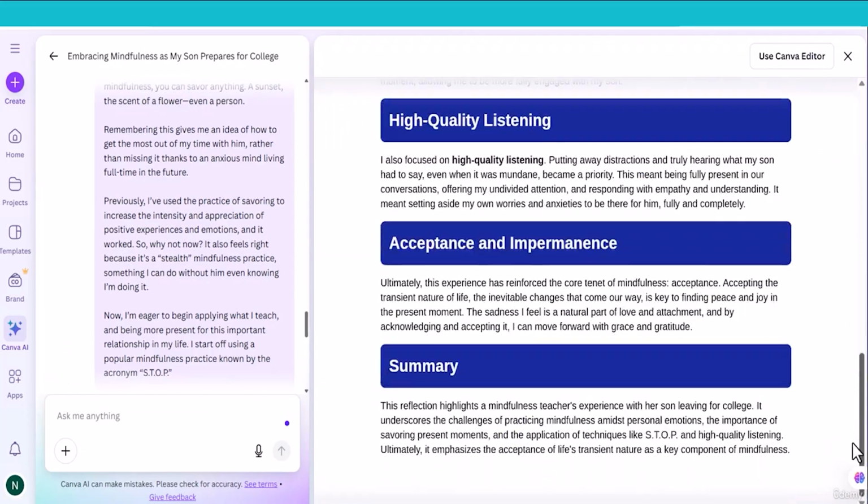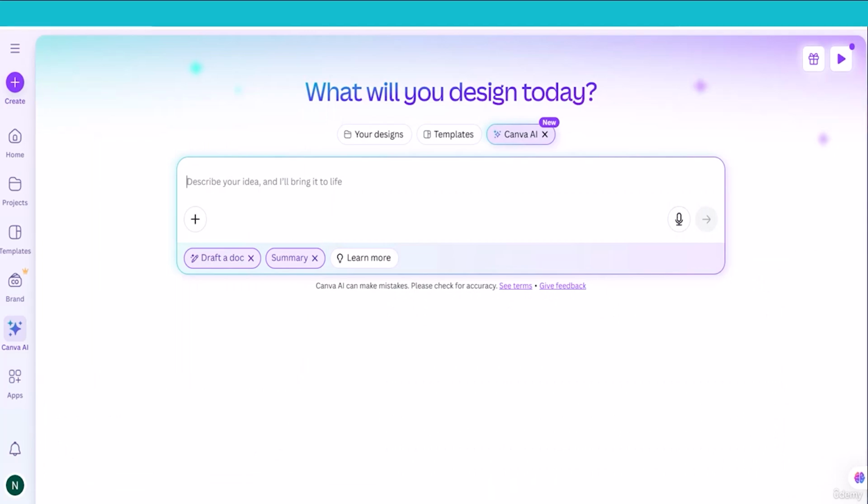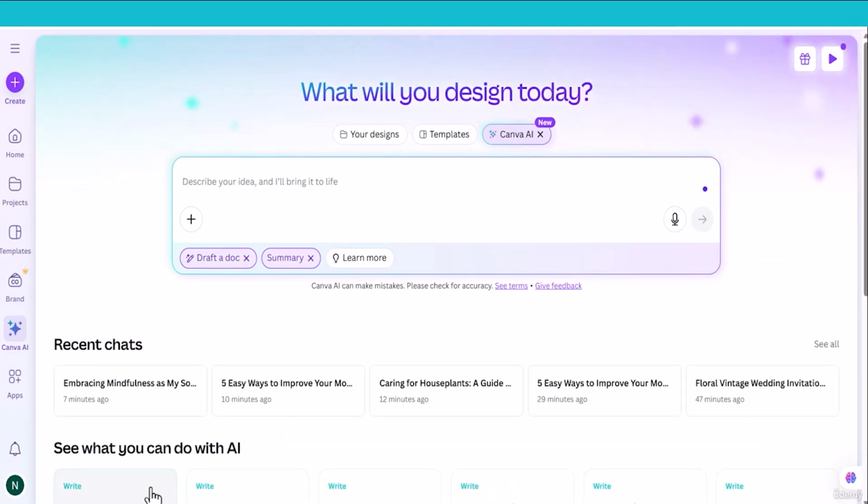This is a lifesaver. You can use this feature to summarize any report. You can summarize research, or you can repurpose long content into bite-sized insights. So this is a handy tool.